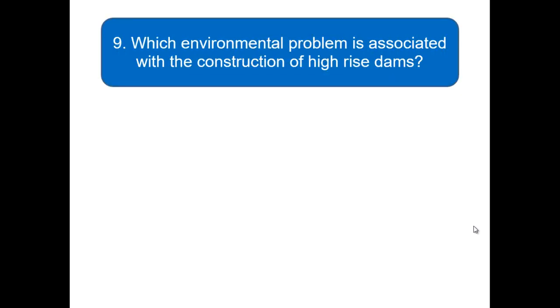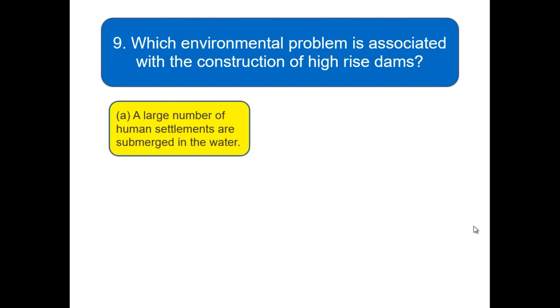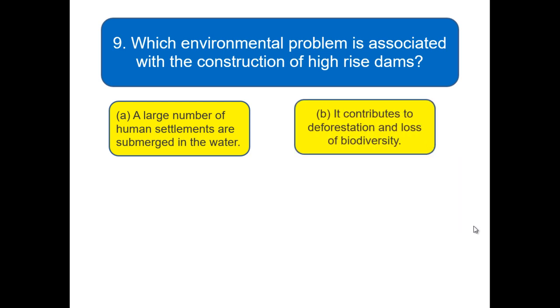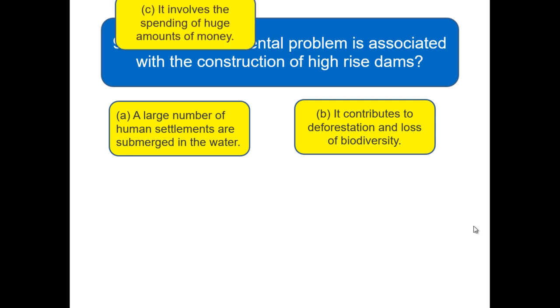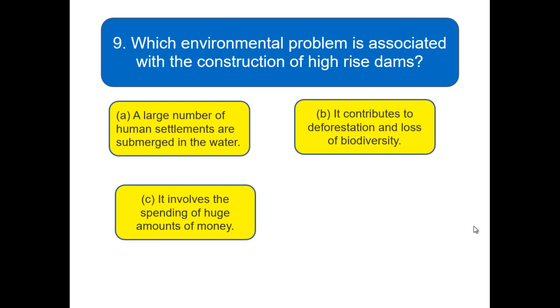Which environmental problem is associated with the construction of high-rise dams? Option A, a large number of human settlements are submerged in the water. Option B, it contributes to deforestation and loss of biodiversity. Option C, it involves the spending of a huge amount of money. Option D, all of the above. Here are the options. Hope you got the answer. Here we go for the next and last question of this set.